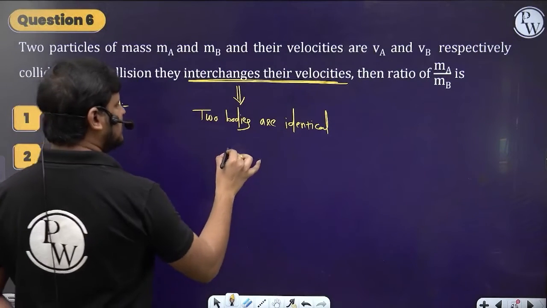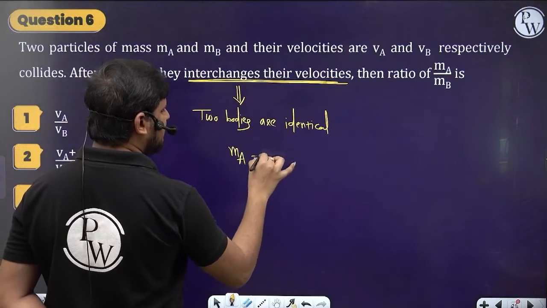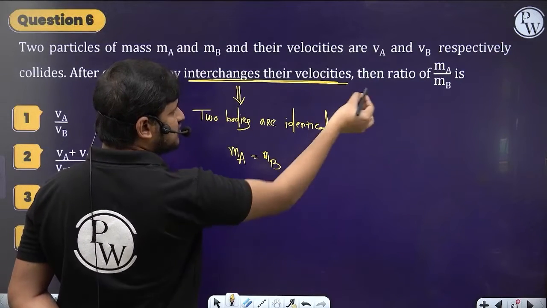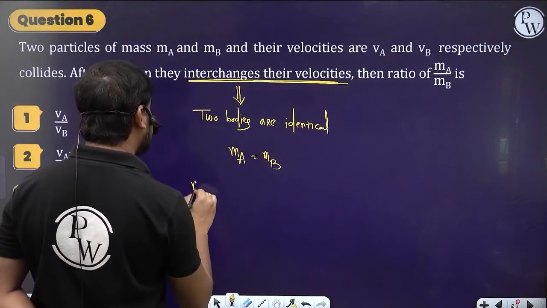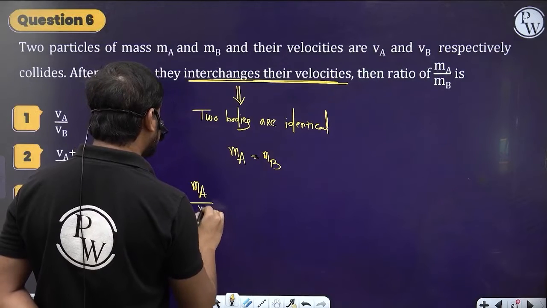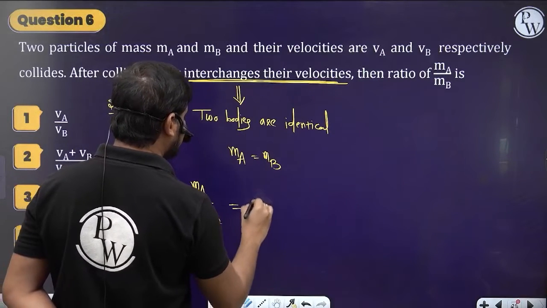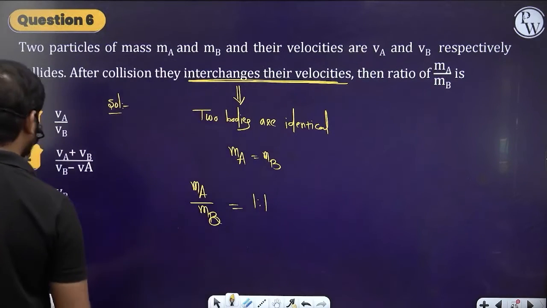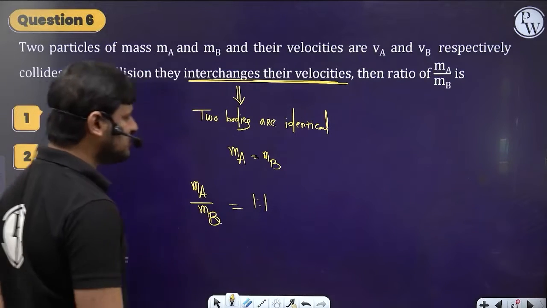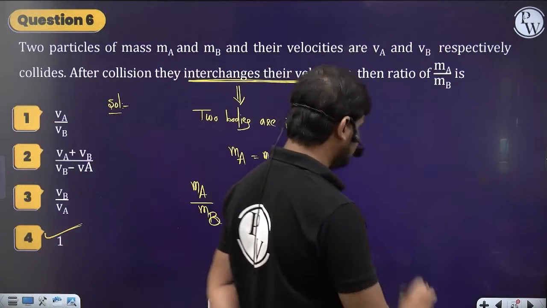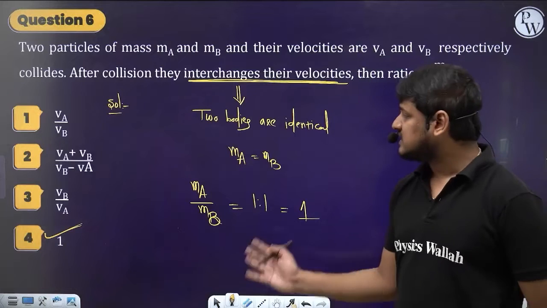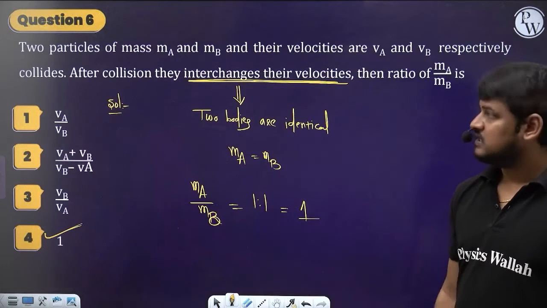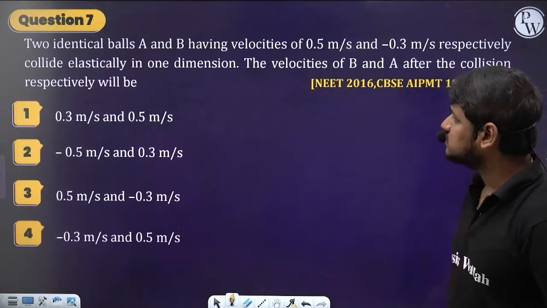So that means their masses are equal, MA is equal to MB. Then they are asking what is the ratio of MA by MB. So MA by MB is simply 1:1, which is nothing but, so option 4 is the correct answer. 1:1, which is 1. Understood guys? Simple thing. Chal, let's go for the next question.